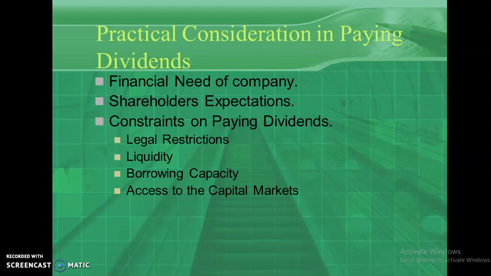Financial needs of the company is the key thing. Definitely you must be able to meet the financial needs of the company. And shareholders' expectation is also very important. You must be able to meet each and every shareholder's expectations in that particular company. At the same time, you must consider all kinds of constraints faced by the company for paying the dividend to the shareholders. These are the few things that have to be considered before paying the dividend to the shareholders.